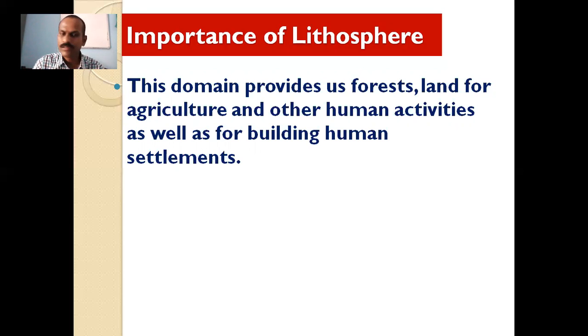Then other human activities need land: roads and buildings are constructed on the land. And for human settlements, human beings live on the land. So to live, land is available, and to produce food, land is available.